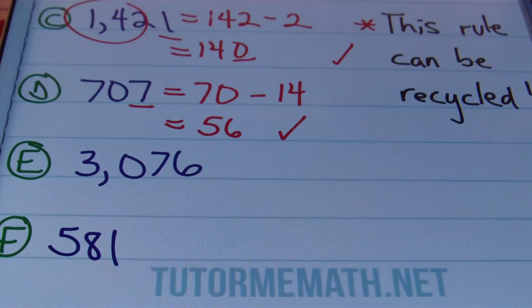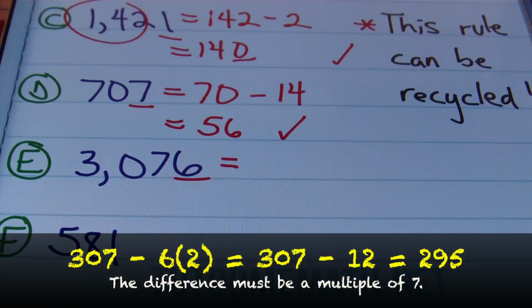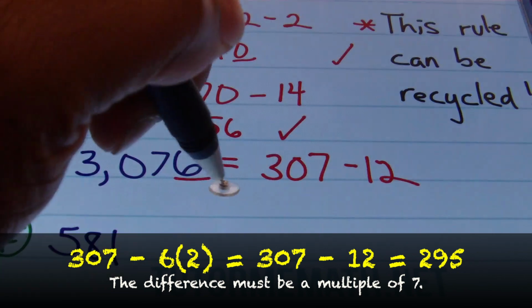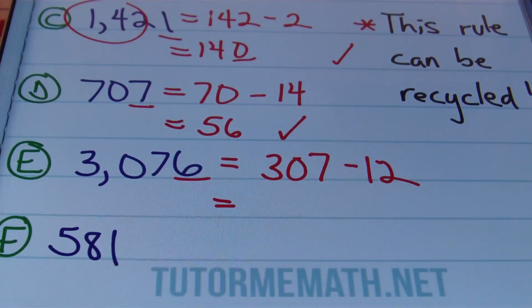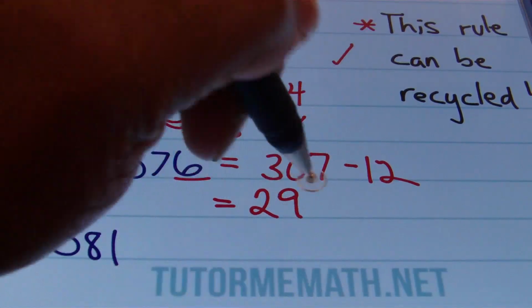And now for E, we have 3076. I don't know if this number is divisible by 7. I want to find out. So what do I do? I take that last digit, this 6 right here, and I double it. 6 times 2 is 12, right? It'll be 307 minus 12. That 307 minus 12 is going to give you a result of 295.